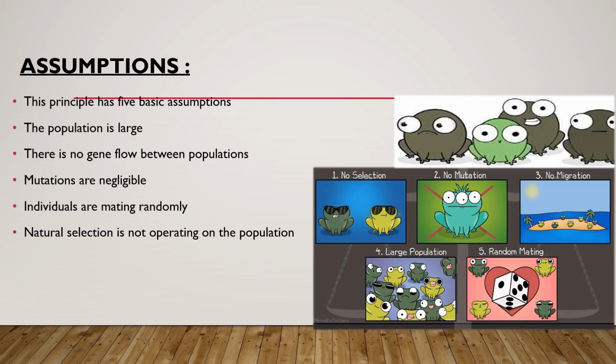Then assumptions. This principle has five basic assumptions. The population is large. There is no gene flow between populations. Mutations are negligible. Individuals are mating randomly. Natural selection is not operating on the population.